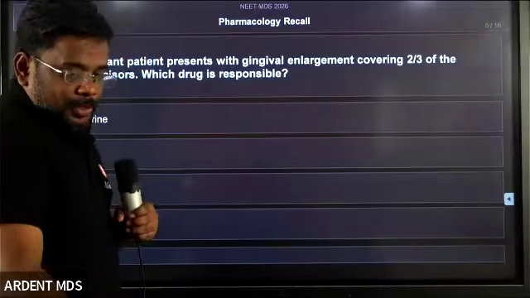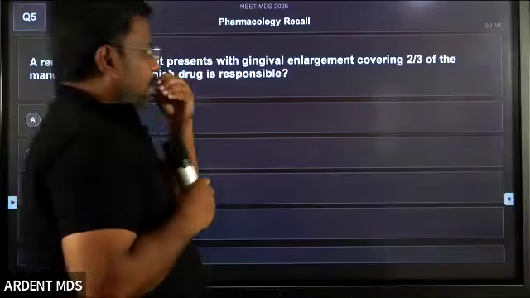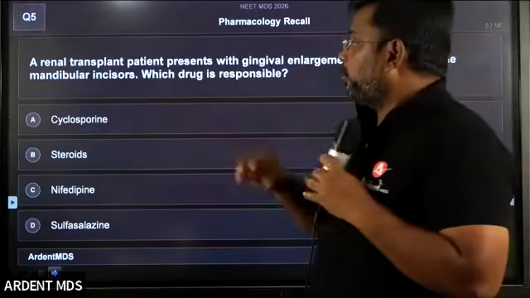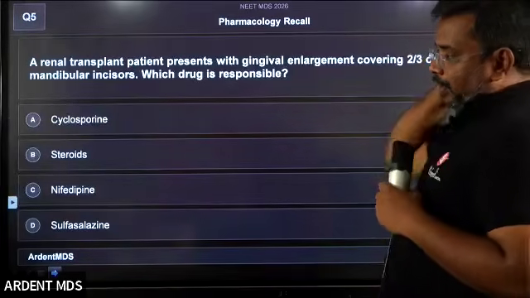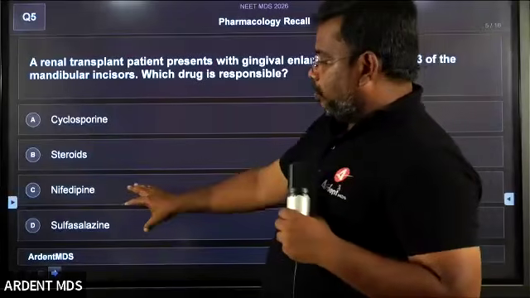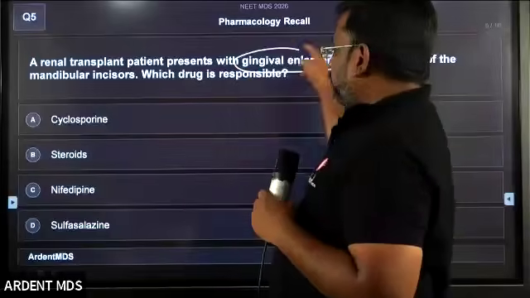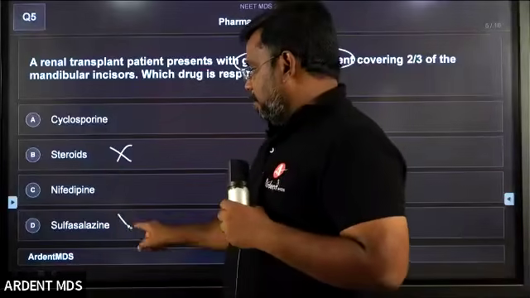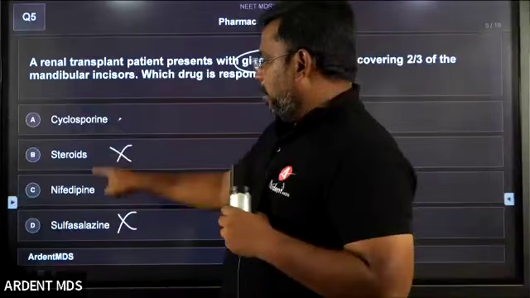Okay. So, a renal transplant patient with gingival enlargement covering the 2/3 of the mandibular incisor. Which drug is responsible? Very, very simple, easy question. If you see all the 4 options, which of the drugs causes gingival enlargement? Steroid doesn't cause, sulfonamide doesn't cause. You have 2 options, cyclosporine or nifedipine.